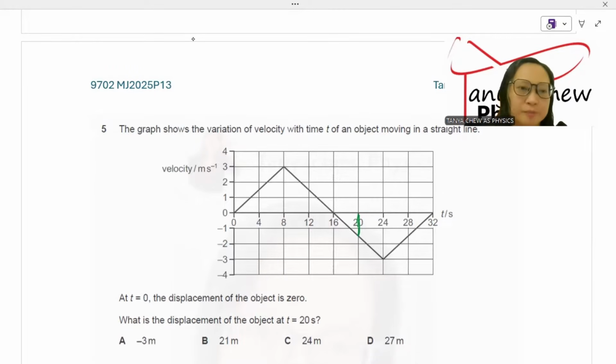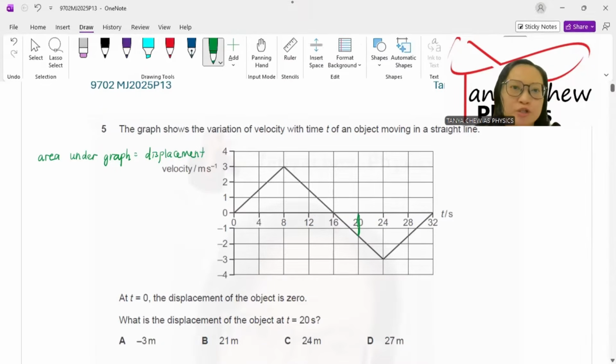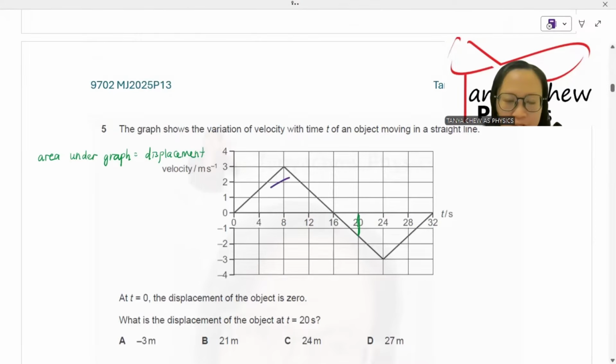How do we find the displacement? Right, to find the displacement, you need to understand that when a graph is given, there are two pieces of information you could obtain. One is the area under the graph, the other one is the gradient of the graph. The gradient of the velocity time graph represents acceleration. So to find the displacement, the area under the graph represents displacement. So I'm going to split this displacement into two parts. One is the displacement of this part, and the other is on the other side, the small little triangle right here. So I'm going to put this as area 1 and this as area 2.